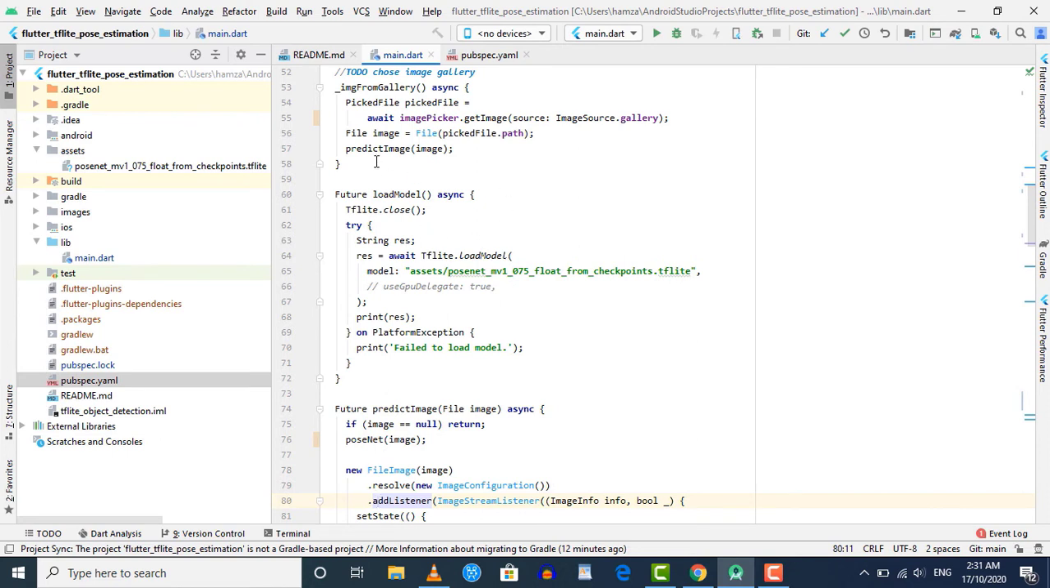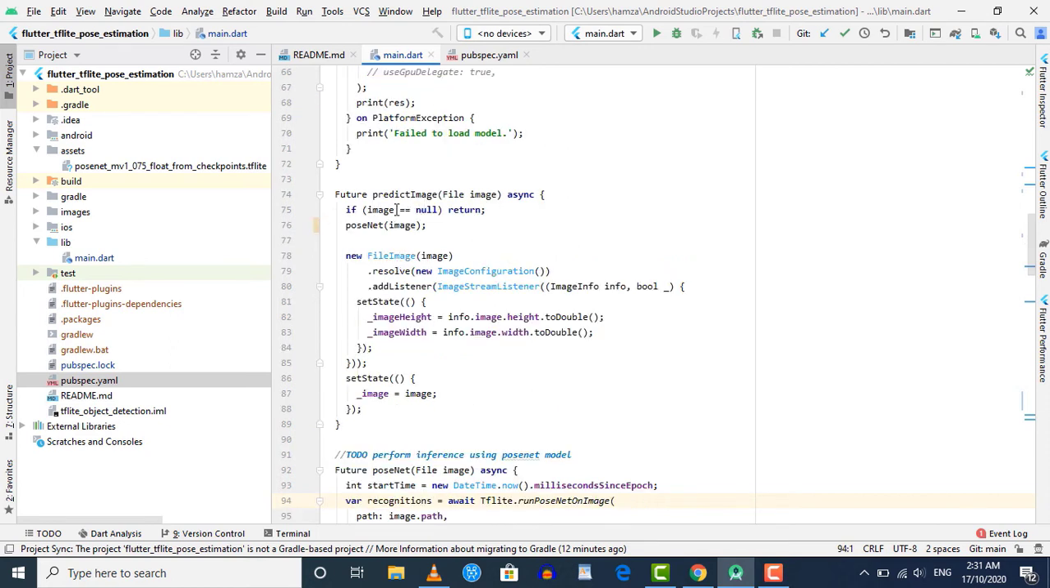Now let's look at our predict image method, which is called inside our image from camera and image from gallery methods. Inside this method we are first checking if the image is not null, then we are calling this PoseNet method, and in that method we are going to pass our image to our model and get the results. After that we are getting the image height and the image width using this file image class, and finally we are storing the image file inside this underscore image variable, which is displaying the image inside our GUI, and we are calling this set state so that the changes will apply and the image will be visible inside our layout.